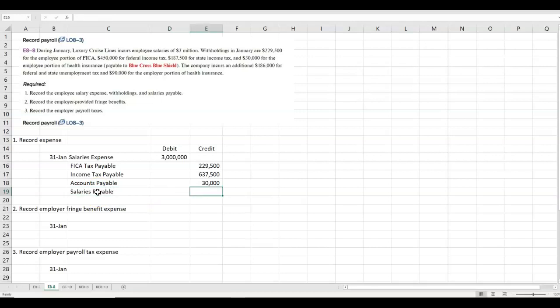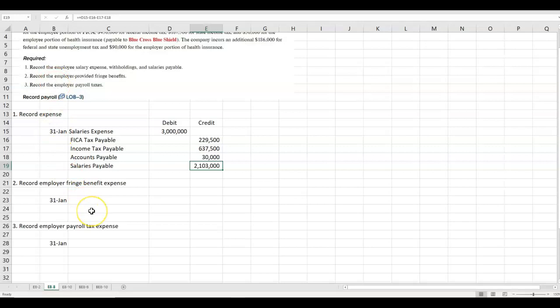And this is the amount that your check's actually written for. So it's the $3 million minus the $229,500 minus the $637,500 minus the $30,000. So this is net pay, $2,103,000.